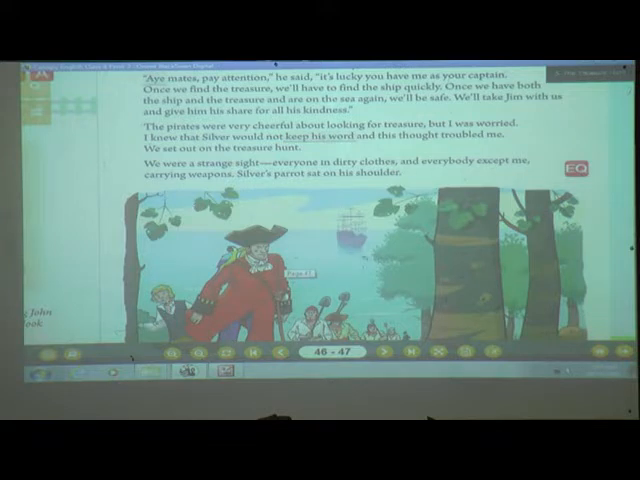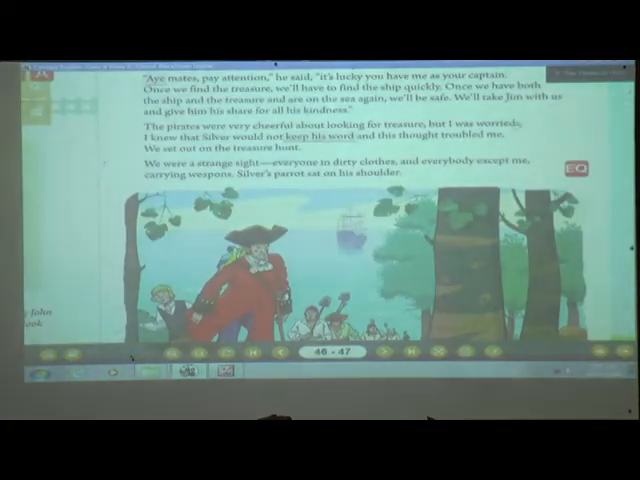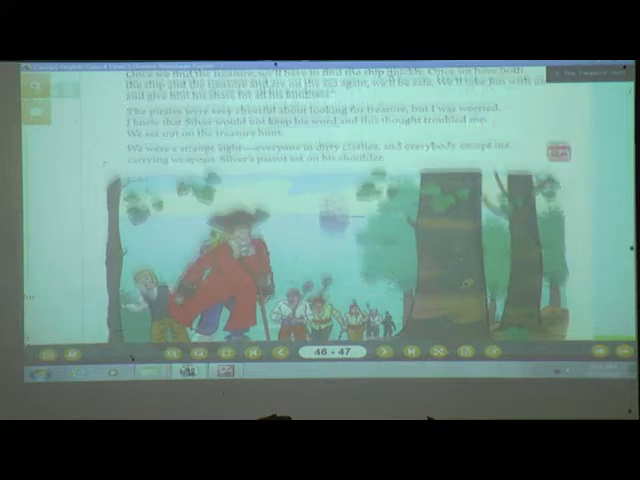Okay, so what he is telling, everybody, can you see here? Everybody is having some tools except me. This is Jim Hawkins, this is John Silver and his crew, and they are all having the tools. Why? So that when they reach the treasure site, they will dig the soil, whatever is buried under that land. So everybody except me is carrying weapons or tools. Silver's parrot sat on his shoulder. You can see this is Silver and his parrot sat on his shoulder.